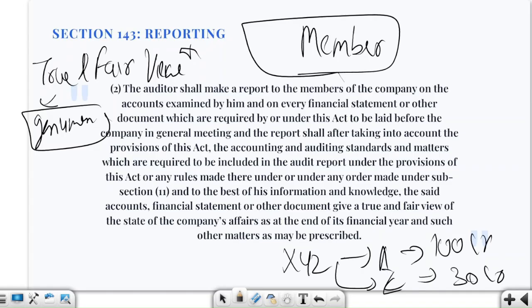Right? So here you will see, the auditor shall make a report to the members of the company on the accounts examined by him, on every financial statement or other documents required by or under this Act to be laid before the company in general meeting.